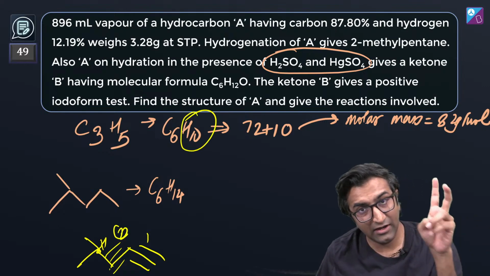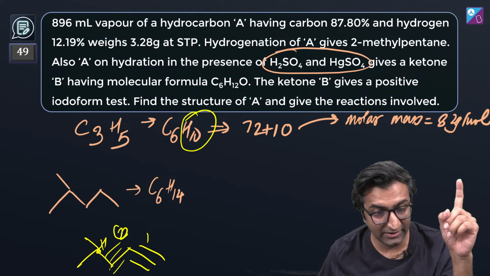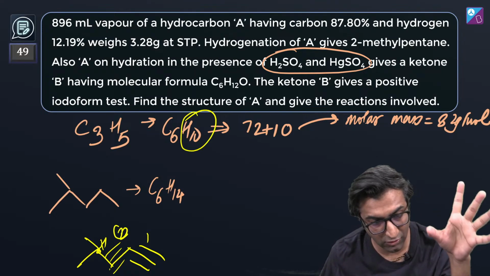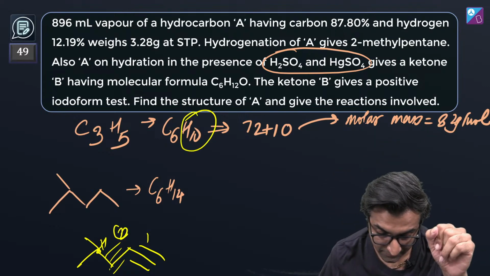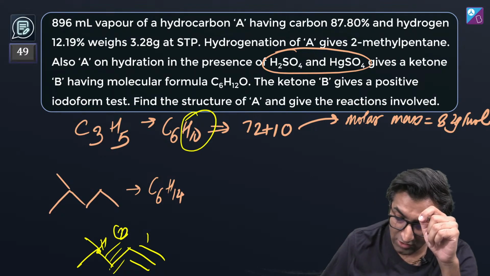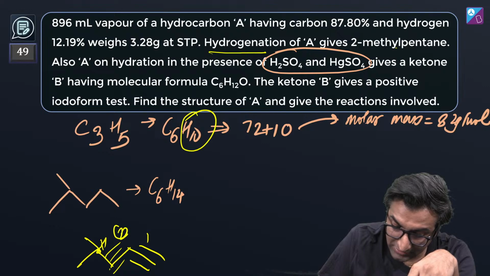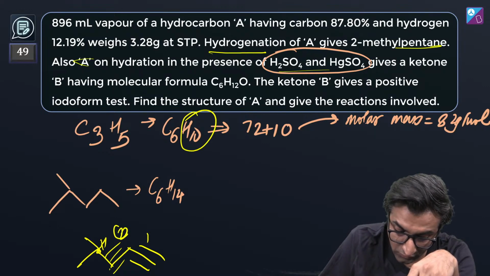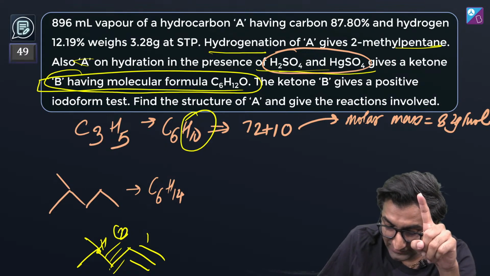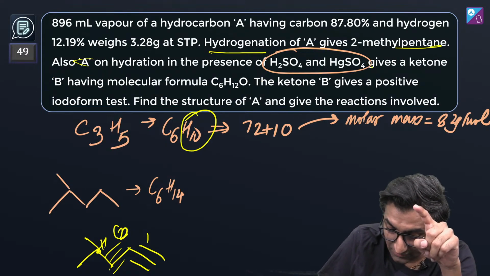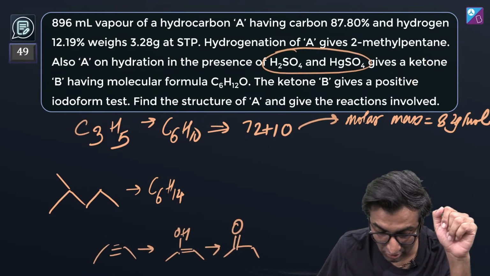So how do we know whether they are two double bonds or one triple bond? How will we know this? We have to think. There will be a triple bond, Rake says. But how do you know, Rake, that it will be a triple bond and not two double bonds? How do we know that? That is because A on hydration. A hydrogenation gives 2-methyl pentane. A on hydration, in the presence of H2SO4, gives only one ketone having a molecular formula C6H12O. And because of this reaction, it must be an alkyne. Okay? It must be an alkyne because of this.